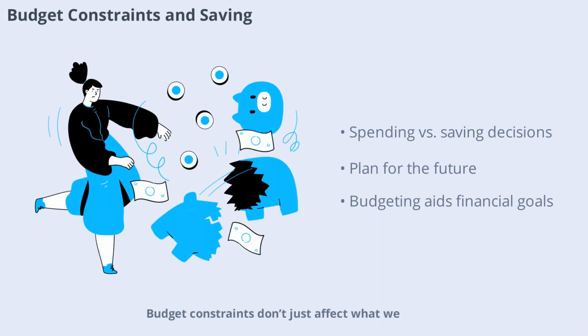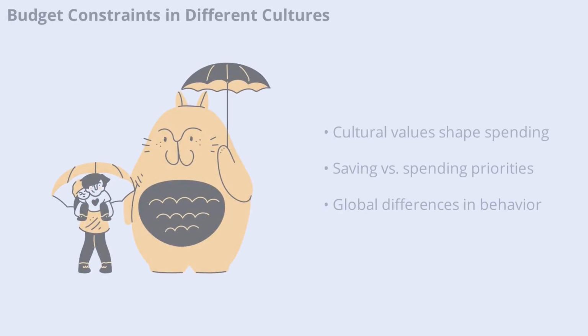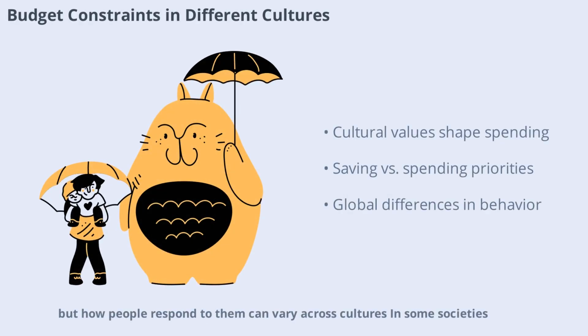Budget constraints don't just affect what we buy, they also influence how much we save. If you spend less than your income, you can set aside money for future needs or emergencies. But if your expenses match or exceed your income, saving becomes difficult. Understanding your budget constraint helps you plan for both short-term purchases and long-term financial goals, making it a vital tool for personal finance management.